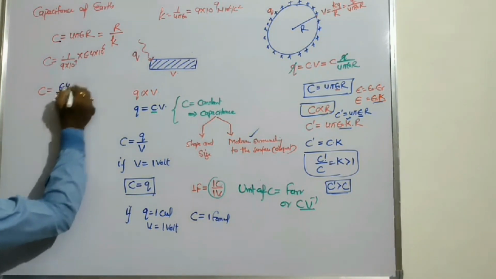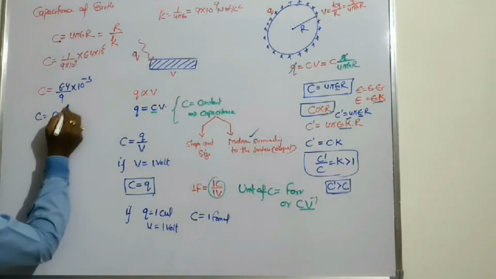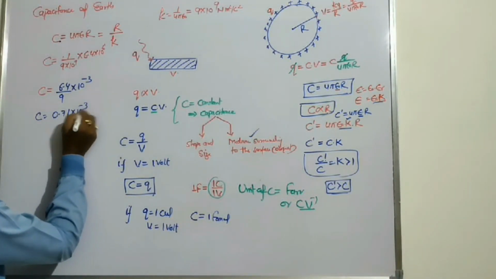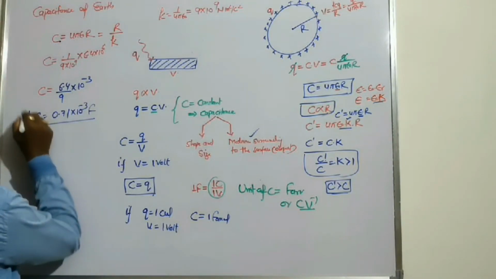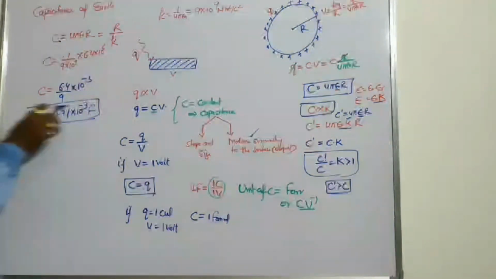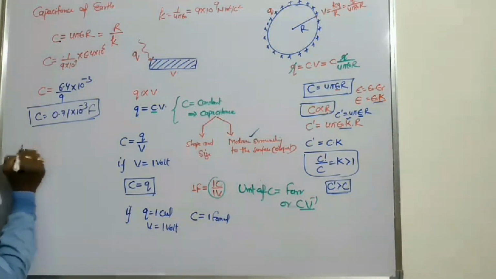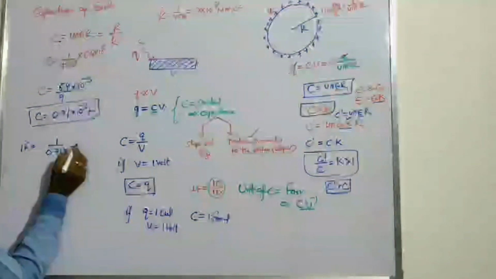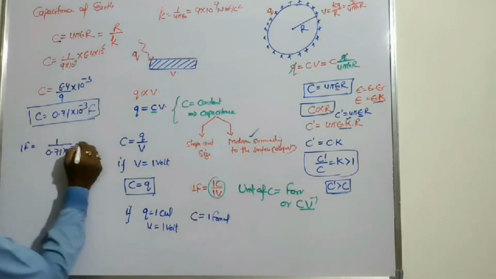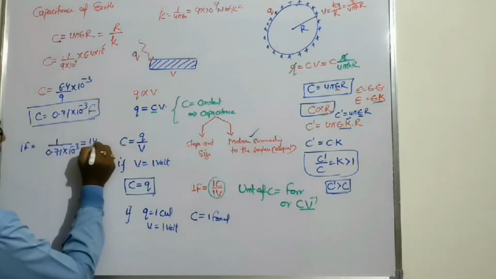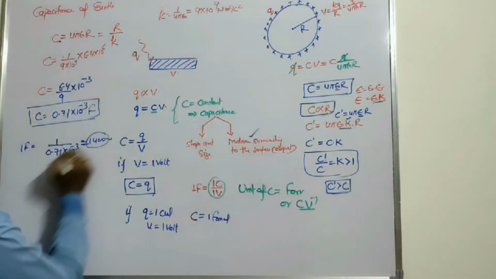We get 6.4 divided by 9 into 10 to the power minus 3. So C equals 0.71 into 10 to the power minus 3 farad. So this is the capacitance of the earth. Suppose we want the value of 1 farad: 1 farad equals 1 upon 0.71 into 10 to the power minus 3, and when we divide, it is approximately 1400.